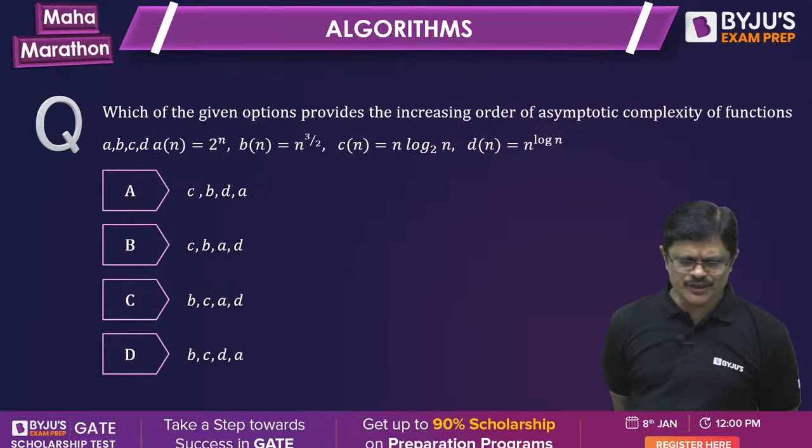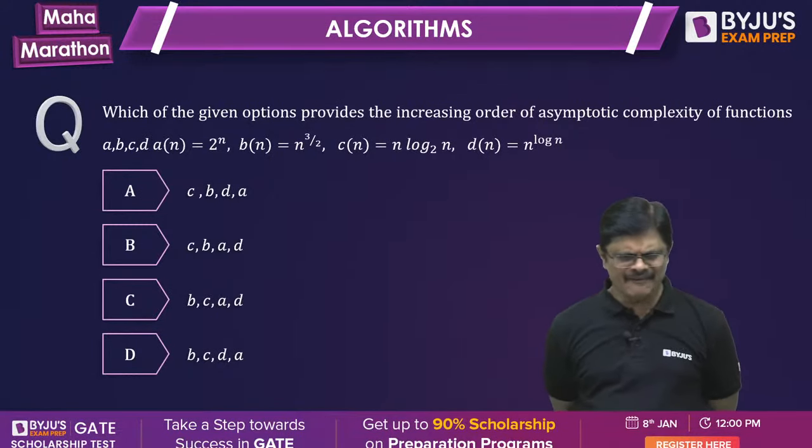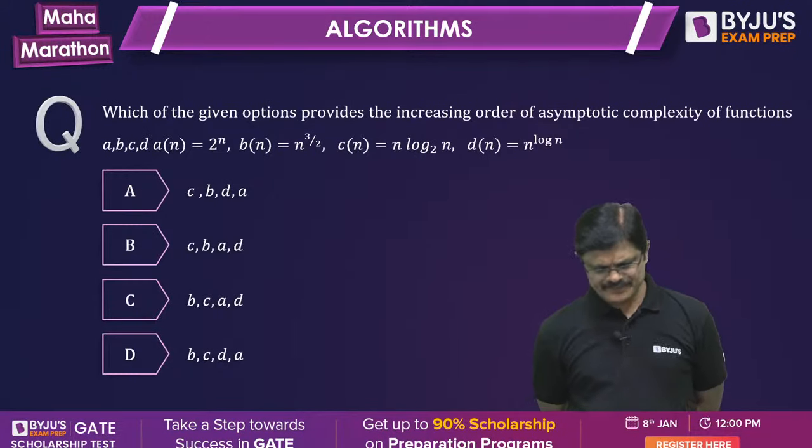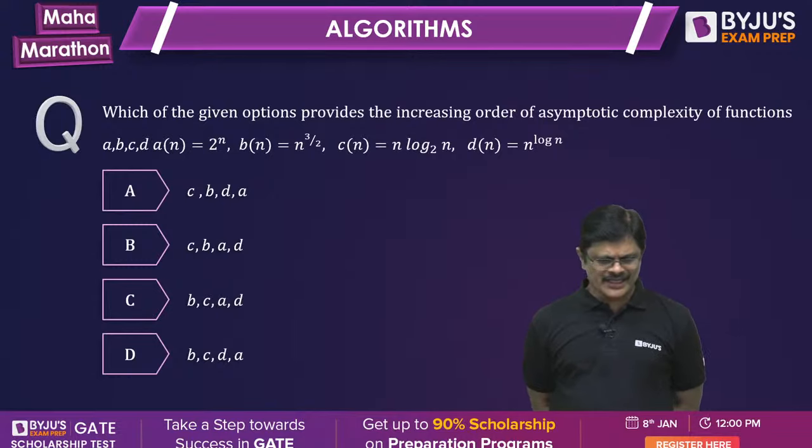What is your doubt, Tushar Shushodia? N factorial you mentioned. What is the correct order, my dear friends? What is the correct order for this?